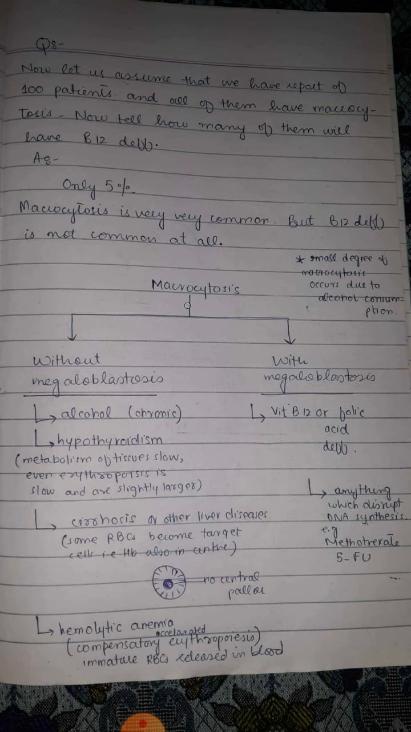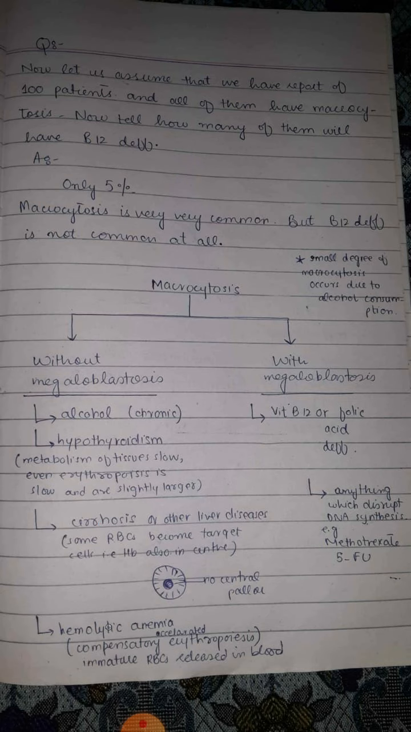Similarly, macrocytosis also occurs in hypothyroidism. In hypothyroidism, what happens is that the metabolism is very slow. When metabolism is very slow, then many large size red blood cells are released into the blood. Similarly, macrocytosis also occurs in cirrhosis, because in cirrhosis, folic acid cannot be released normally from its stores, and vitamin B12 is also not released normally from its stores. So, in cirrhosis of the liver, macrocytosis can occur.